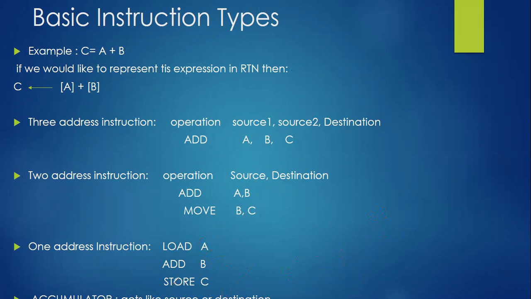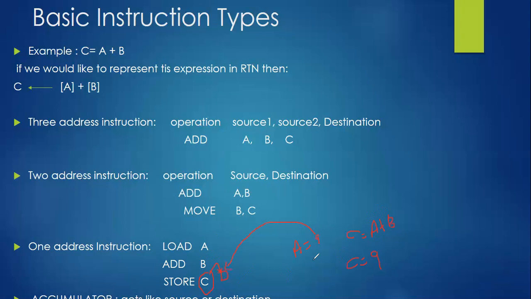Then later, one more instruction we have. What is that? Store C. Now I want to store a value to a location called C. Store C means what? Now C is acting like the destination. But for this destination, where do I get the information from? That is from the accumulator, which is equal to 9. So 9 will be stored to C itself. Then C, which is equal to A plus B, will now be equal to 9.